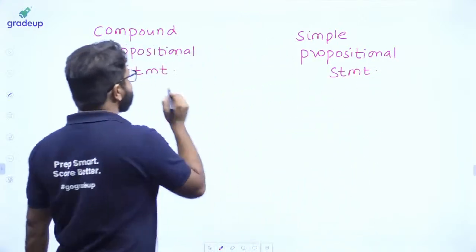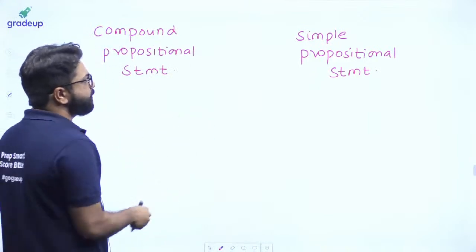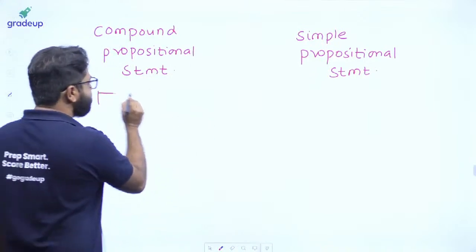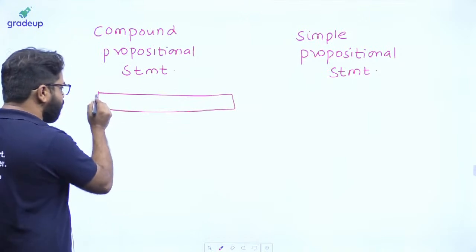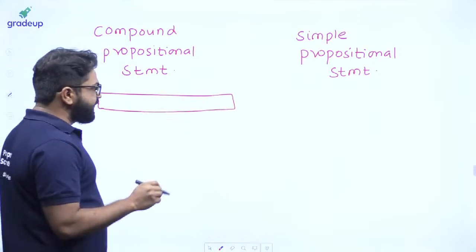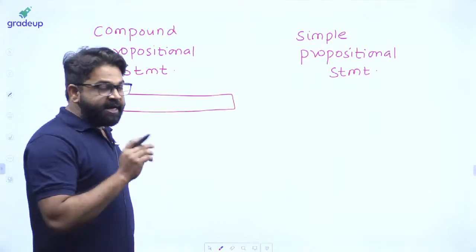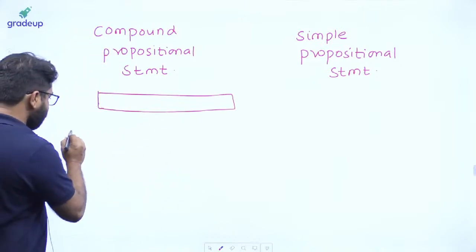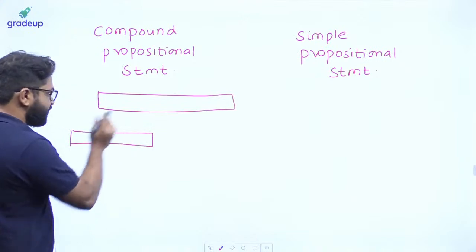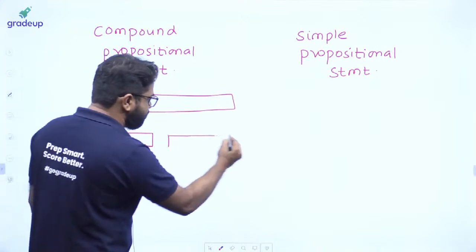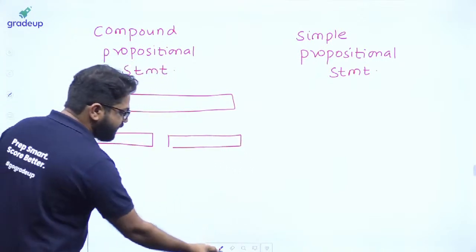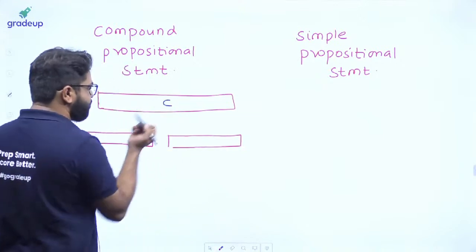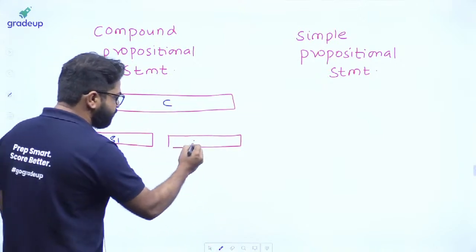Okay, so one is called a compound propositional statement, the other a simple propositional statement. Now here you will be having a compound propositional statement. As we know, a compound propositional statement we can break down into two or more simple statements. This is your compound propositional statement. You can break it down into two simple statements.